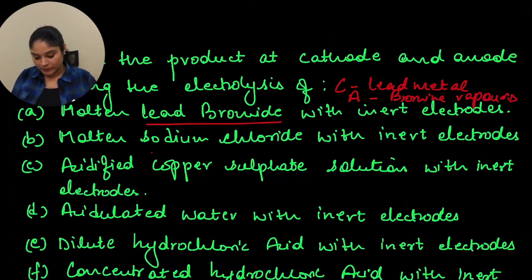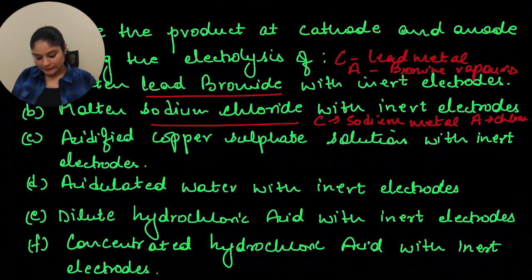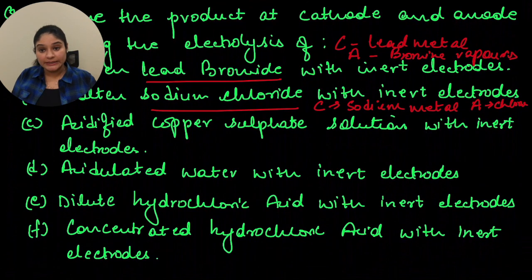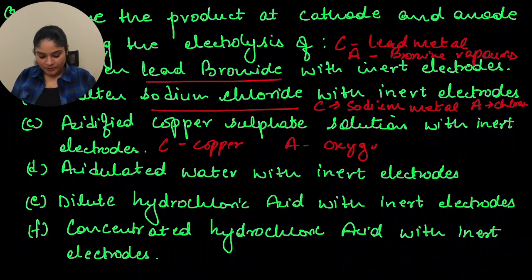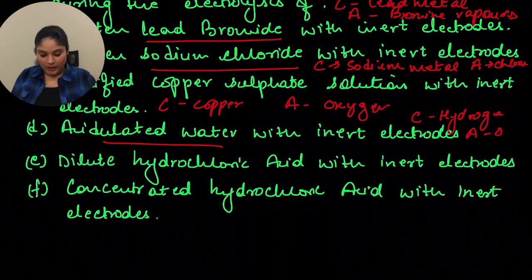Then next is molten sodium chloride. So at cathode you will have sodium metal, and at anode you will have chlorine gas. Then the third is acidified copper sulfate solution with inert electrodes. So when you have inert electrodes, definitely at cathode you will have copper, at anode you will have oxygen. Then acidulated water with inert electrodes. At cathode you will have hydrogen, at anode you will have oxygen.